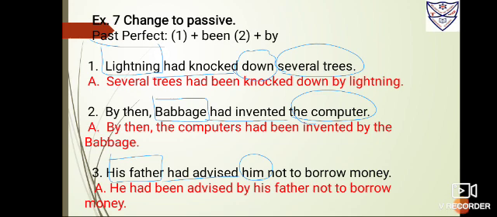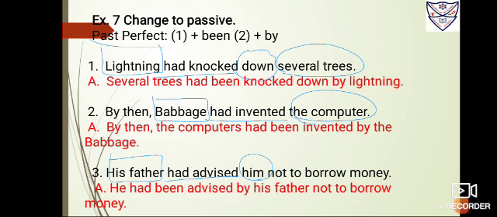Then in past perfect tense, it is always had only, no matter whether the subject or the object is singular or plural. So it is had, same. One additional word that we are adding always in perfect tenses is be and been. Verb will be brought down same. Because down is the preposition, it will follow the verb here also, so it is down. Add fourth step, by, and bring the subject at the last, lightning. So it is several trees had been knocked down by lightning.